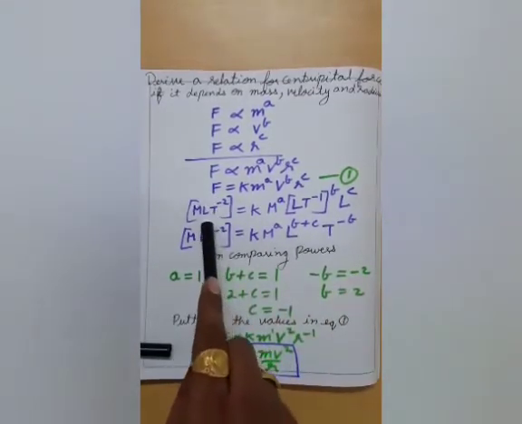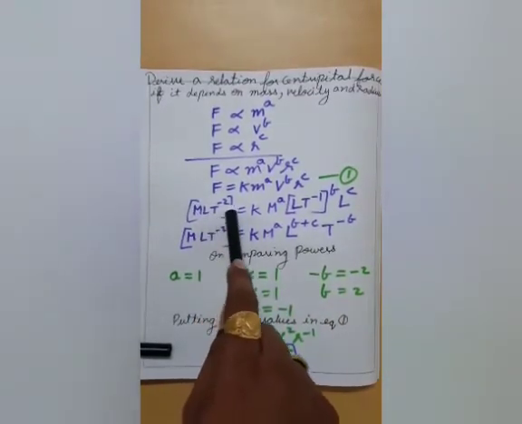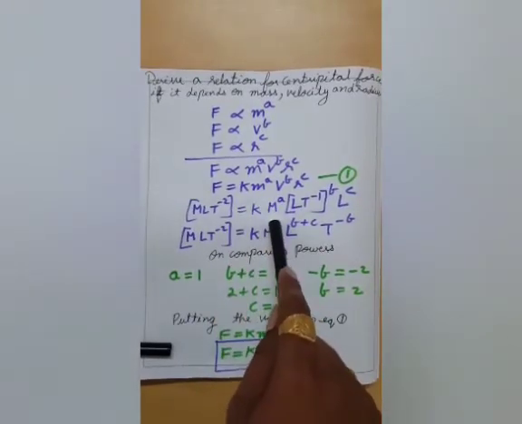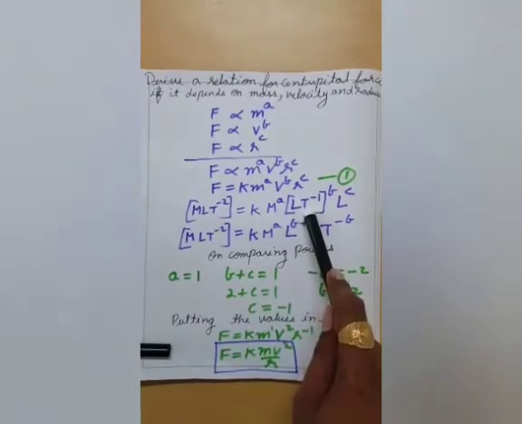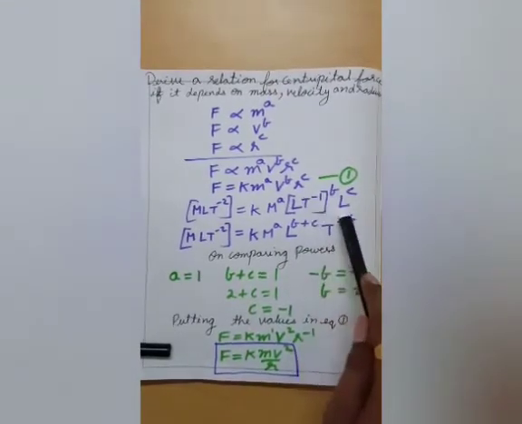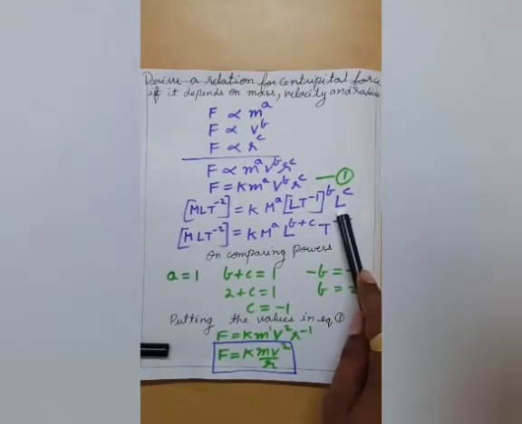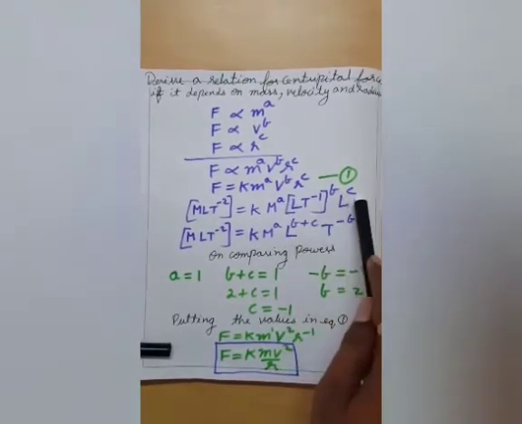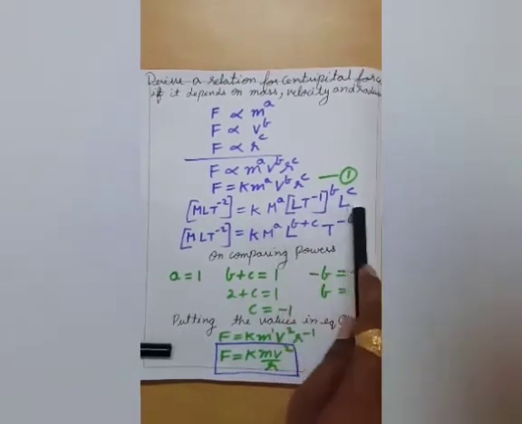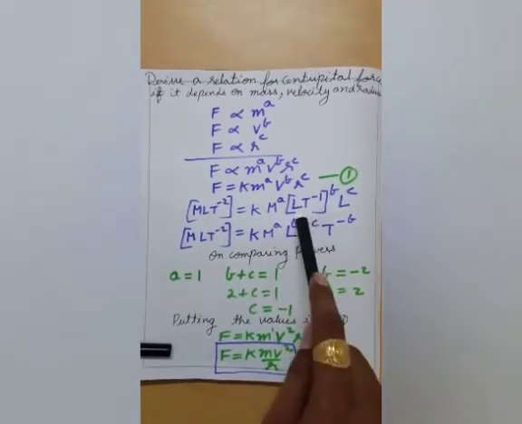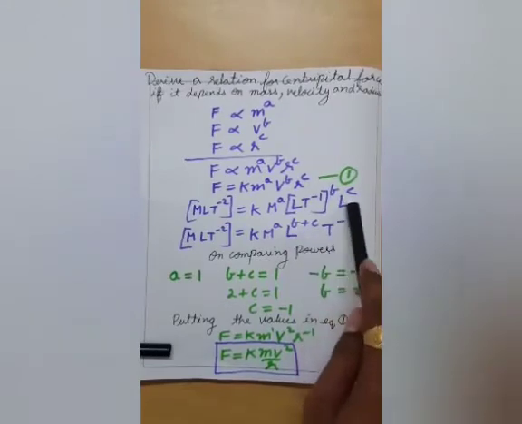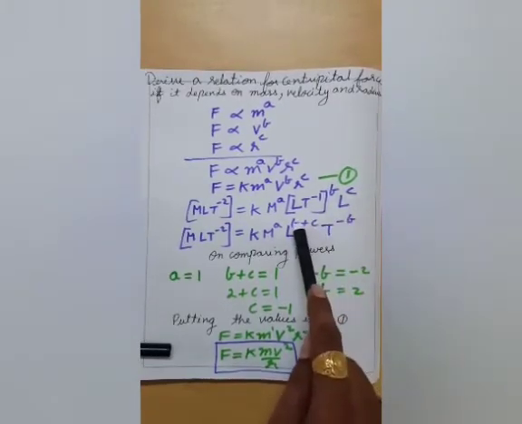Here for force I have written M L T to the power minus 2. For mass I have written capital M. For velocity I have written L T to the power minus 1, that is displacement upon time. And for radius again I have written L, it is a kind of length. So the powers would become a, b, c. And further if I open the brackets, then the power of mass is M to the power a, and L to the power b and c, so it would become b plus c.